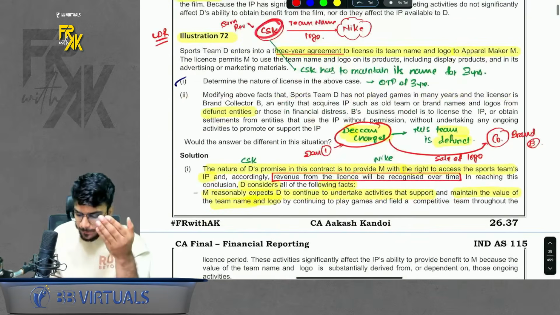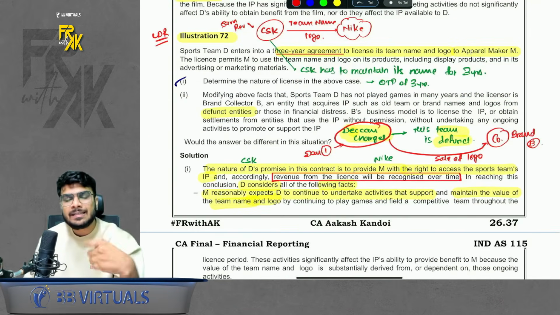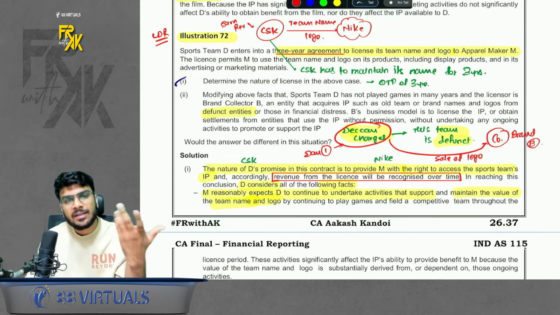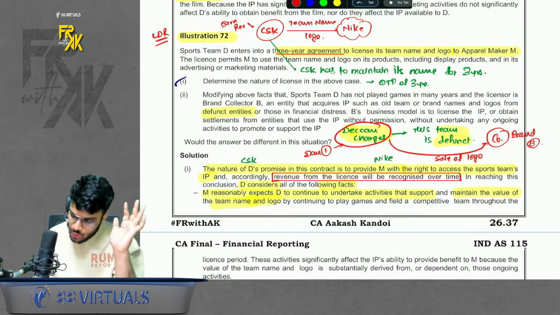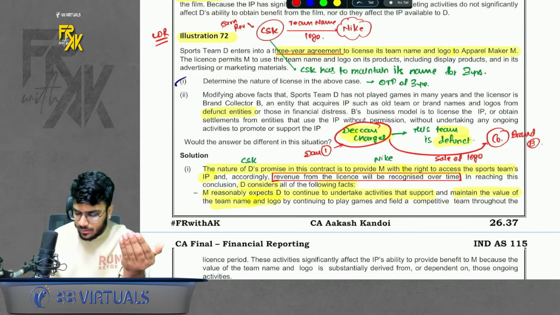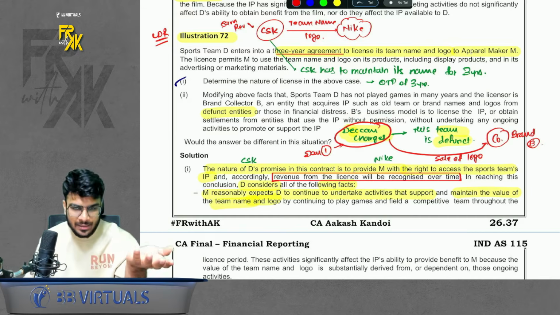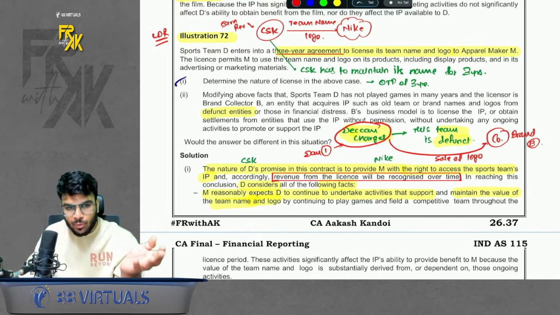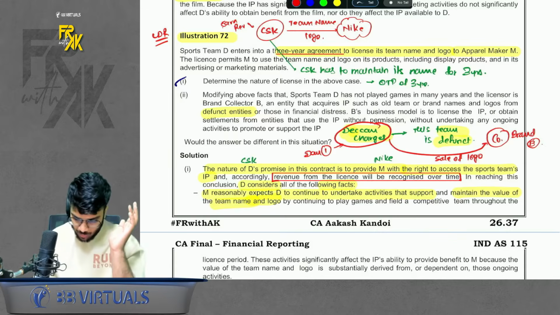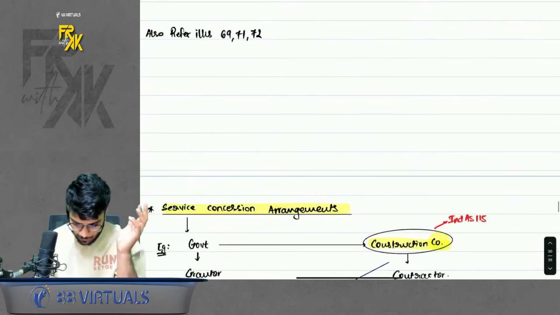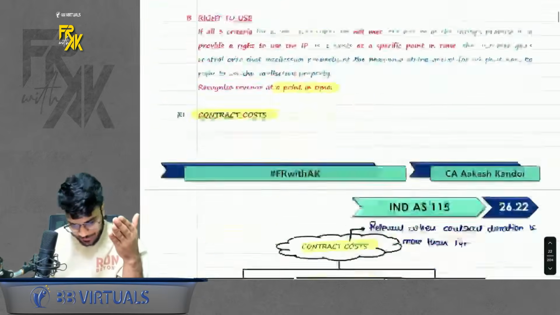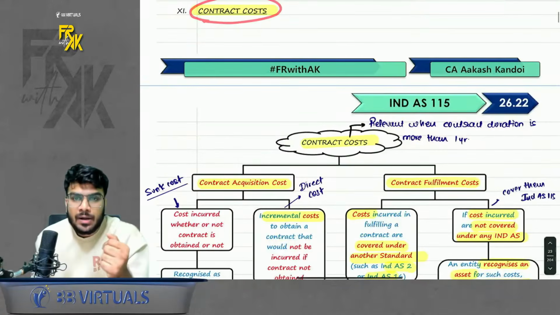But what if a defunct team is selling its team name and logo? Let's say Deccan Chargers, the Hyderabad team, is selling its name. It is a defunct team. It is not playing anymore. So if this team is selling its logo to a brand, then this defunct team is already a closed team, right? They don't have to fulfill any obligation. They don't have to maintain any name. So here they can book the revenue at a point in time. Okay, so this was a very good question. You can have a look here. So this was license of intellectual property. Simple, done.